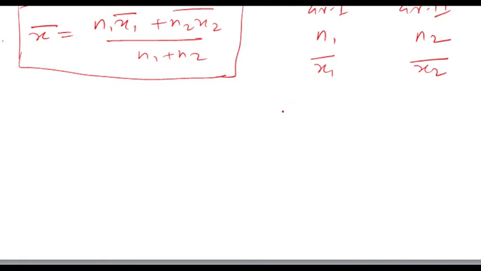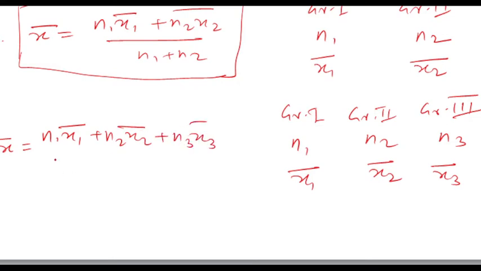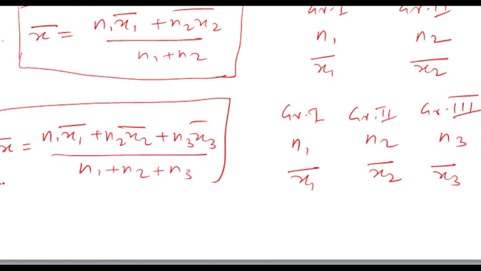What is the extended form? Say group 1, group 2 and group 3. Three groups are there with number of observations n1, n2, n3. Here x1 bar is the mean for the first group, x2 bar is the mean for the second group, x3 bar is the mean for the third group. Therefore combined mean is given by x bar is equal to n1 x1 bar plus n2 x2 bar plus n3 x3 bar divided by n1 plus n2 plus n3. This is your combined mean for three groups.